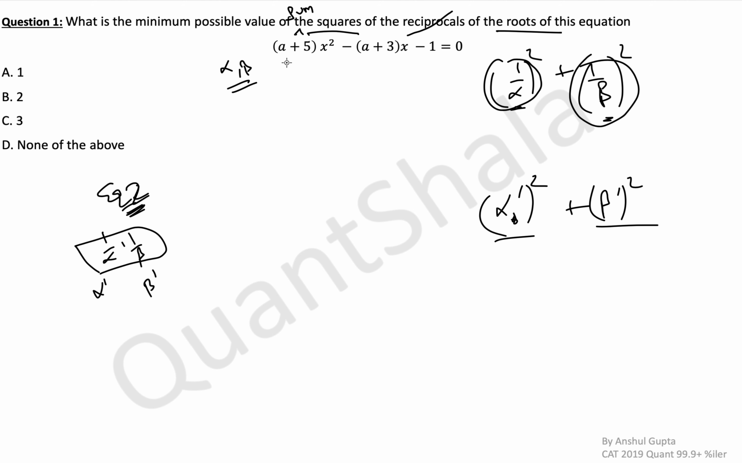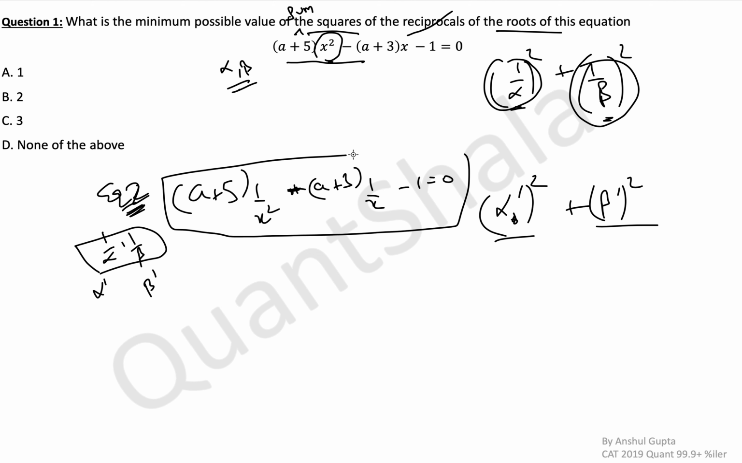Simply, if you know that this equation has roots alpha and beta, and you want to find an equation which has roots reciprocal of that, simply replace x by 1 by x. Try to think of it intuitively why this happens. So you replace x by 1 by x, you get minus a plus 3, 1 by x, minus 1 is equal to 0. This is the new equation 2 that we have.